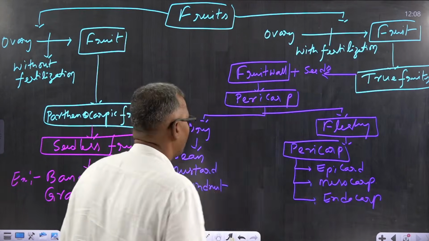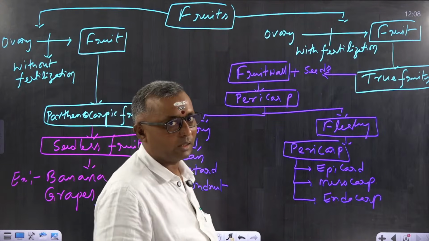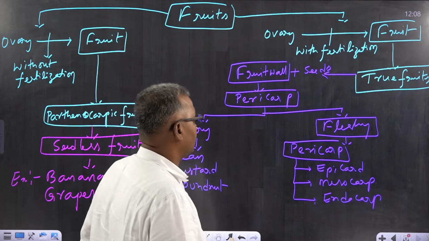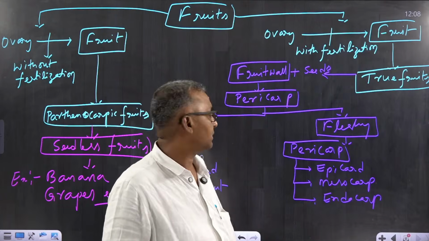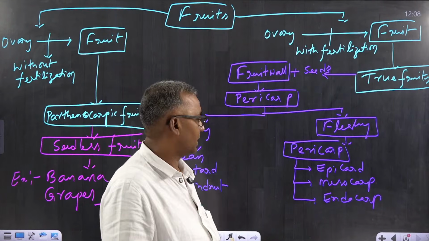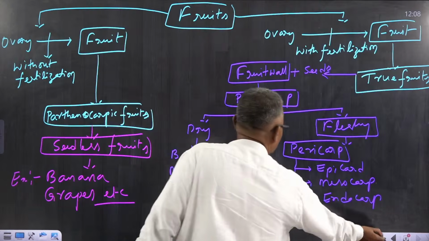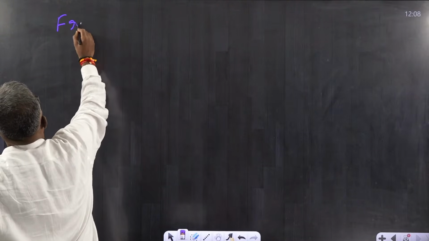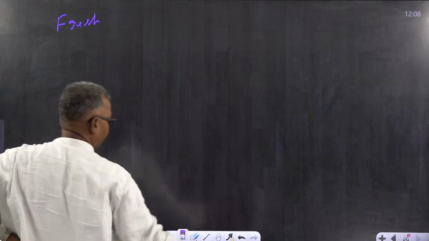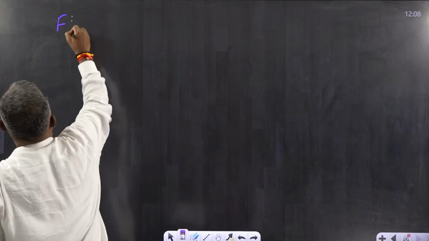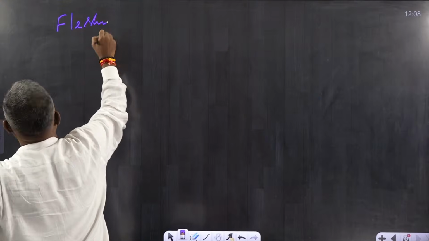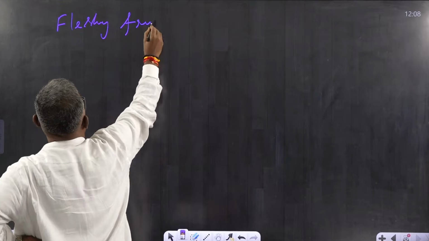Epicarp, mesocarp and endocarp. These are the three layers that you can see with the fleshy fruits. Understood? Now let me take some examples for the fleshy fruits. We have so many examples for fleshy fruits.